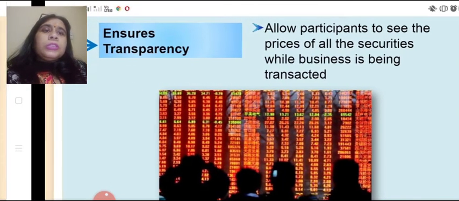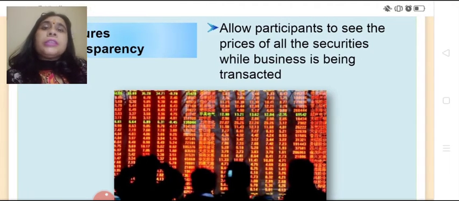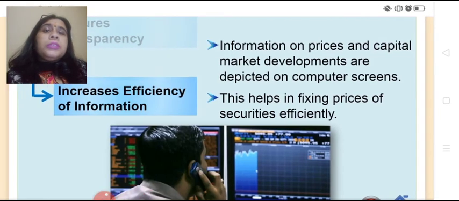See, you can see on the screen, these are a few benefits which are received because of this electronic system. This ensures transparency. It allows all the participants to see the prices of all the securities while business is being transacted. That's why this ensures transparency.